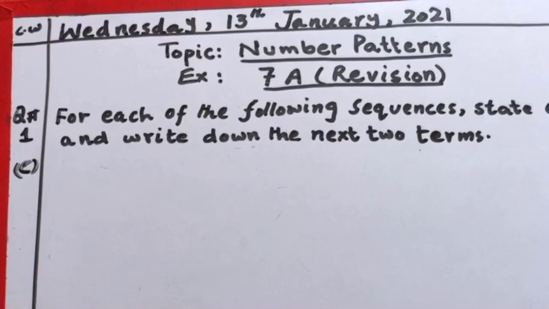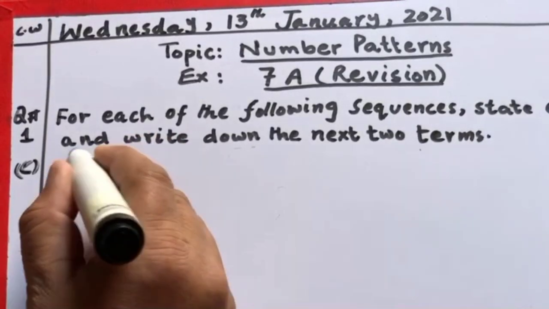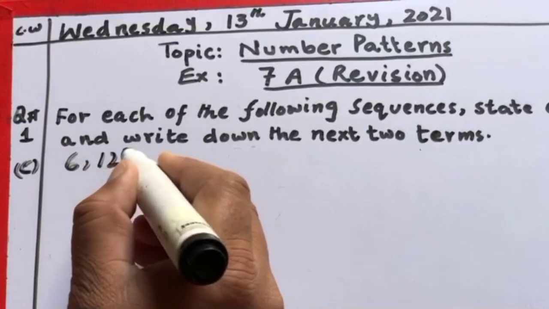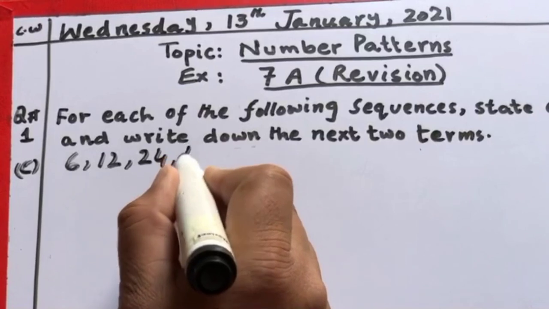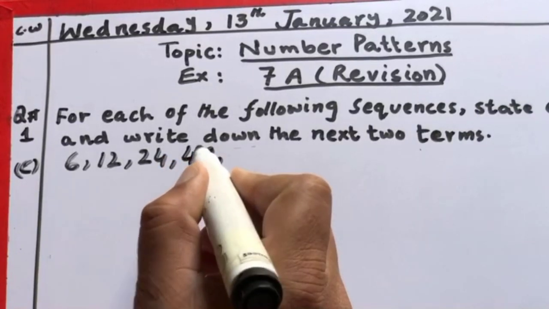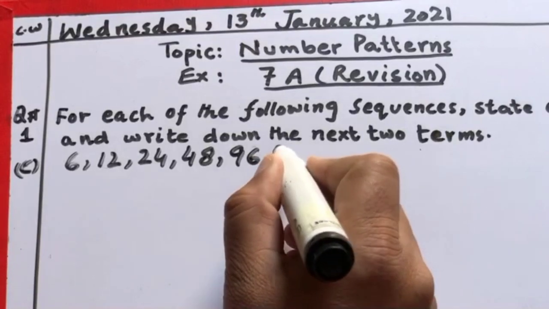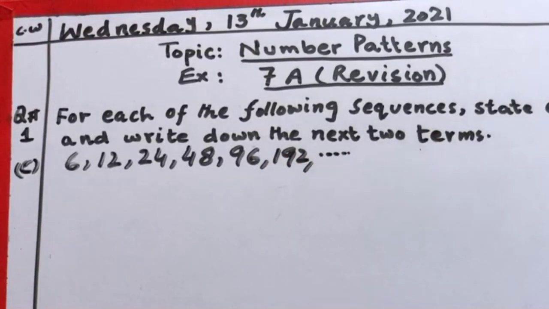Okay, students, now we are going to solve the C part of question number 1. In part C, the number sequence which is given is 6, 12, 24, 48, 96, 192, and so on.